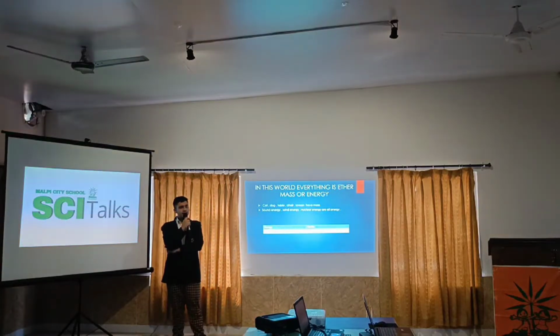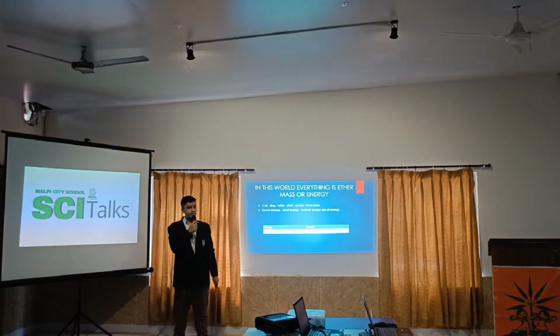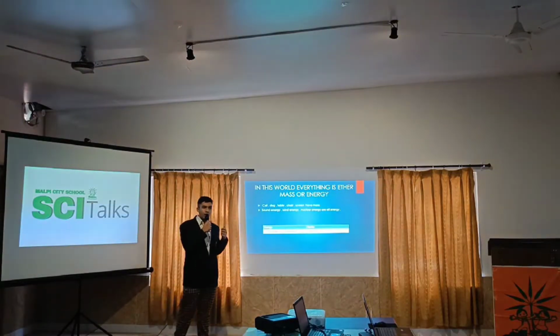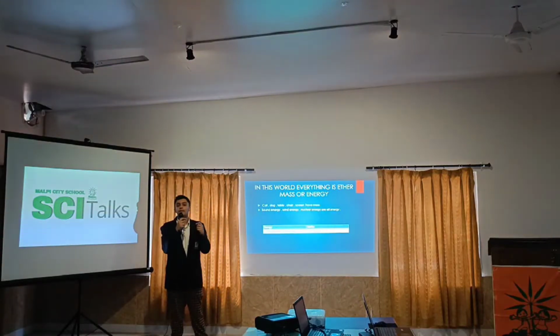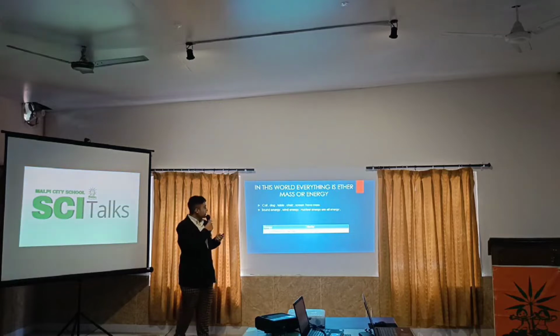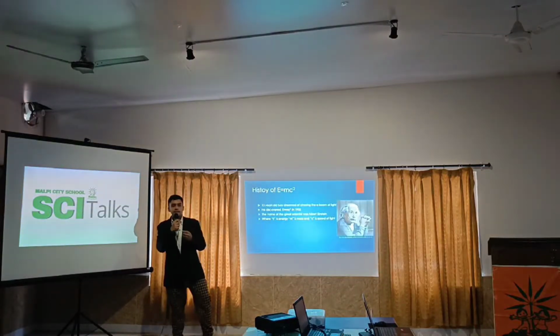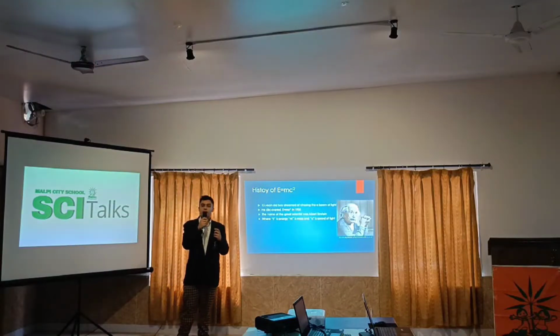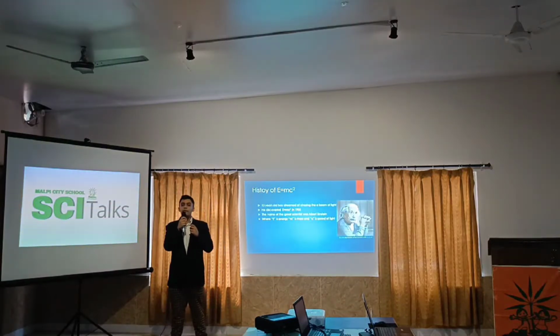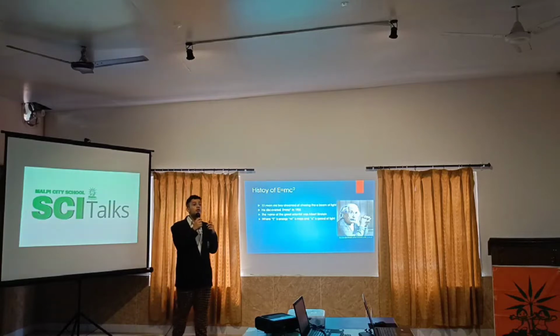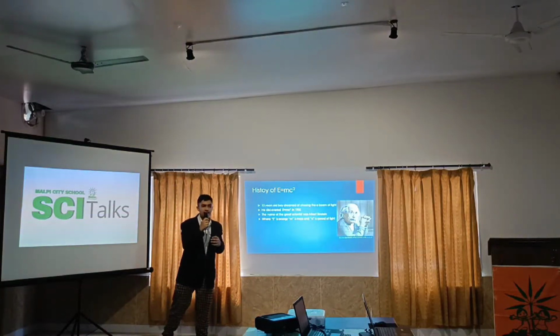Well, if these two are the only things that we have in the universe, they might be somehow interrelated, right? Well, to answer that question, we have E equals mc squared. This equation was made by a 15-year-old boy who dreamed of chasing the speed of light.